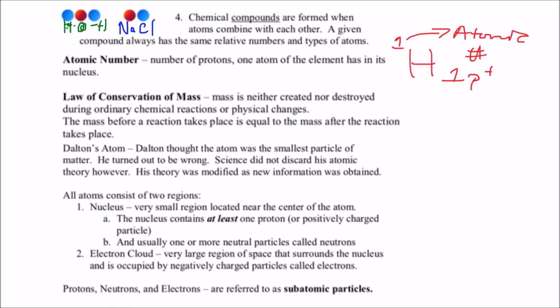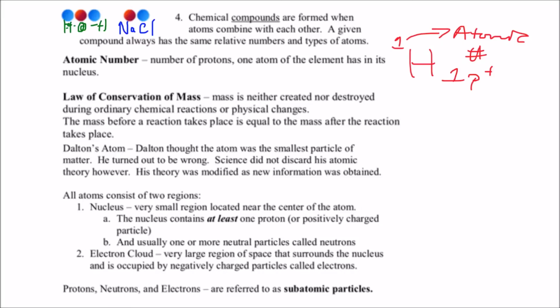Okay, so Dalton thought that the atom was as small as you could get. And of course we know now he turned out to be wrong. We have protons and neutrons and electrons and even things smaller than those now that we've found. So he was wrong on that front, but he was right in other areas. So we kept most of what he came up with and we just threw out the wrong pieces, and that is just what happens in science.